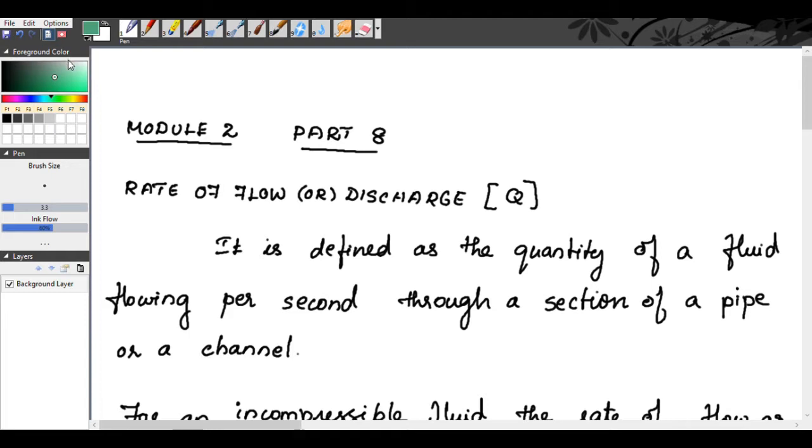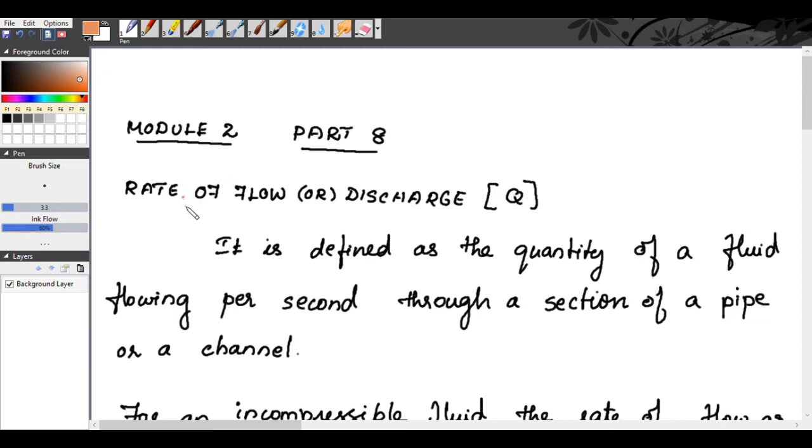In the last class, we saw what are the different types of fluid flow. And today we are going to see two concepts, that is rate of flow or discharge, and what is the continuity equation of the fluid flowing through pipes. So first let us see what is a rate of flow or discharge.